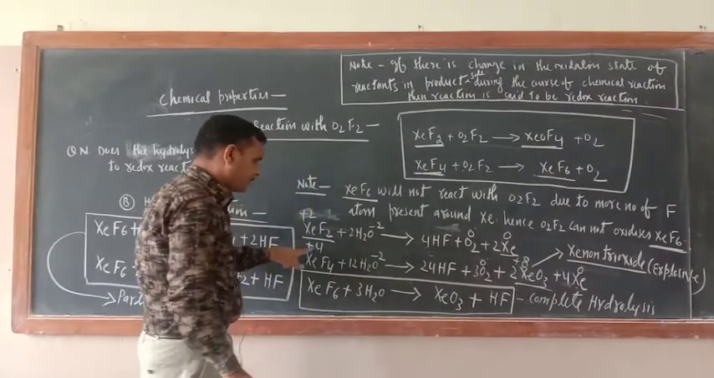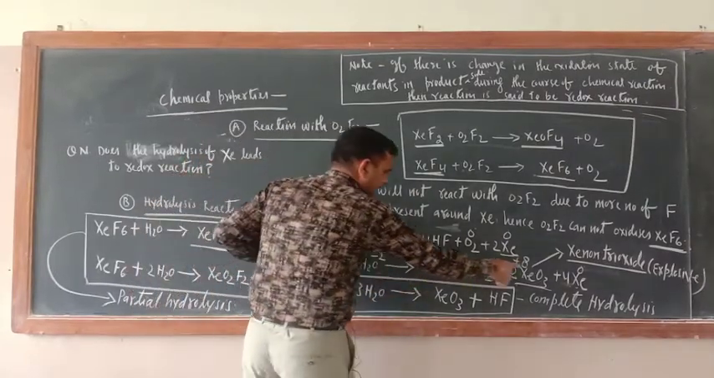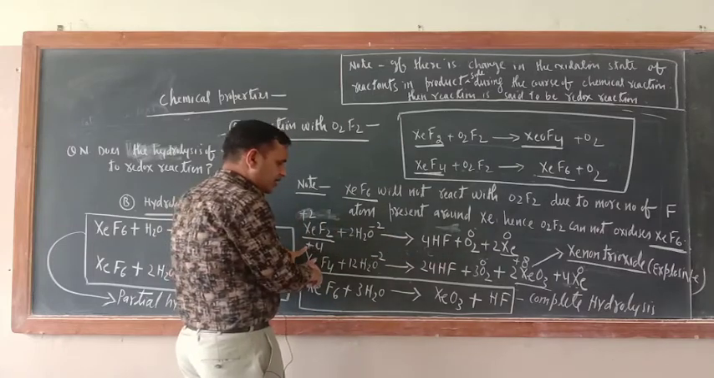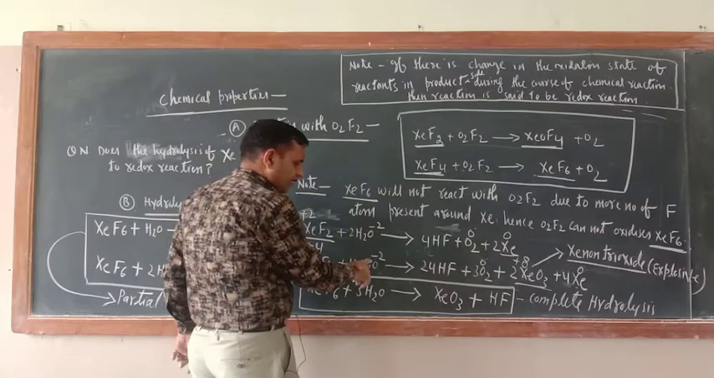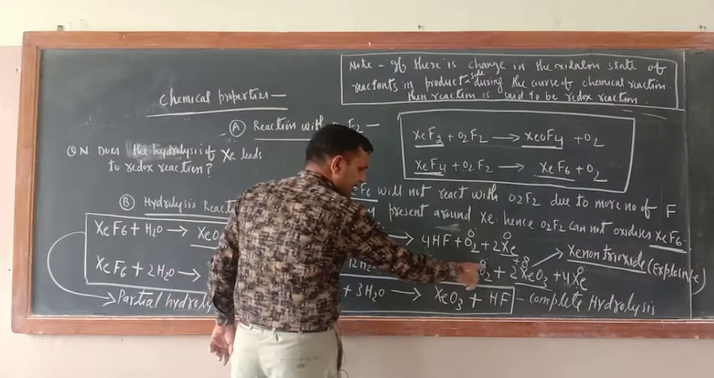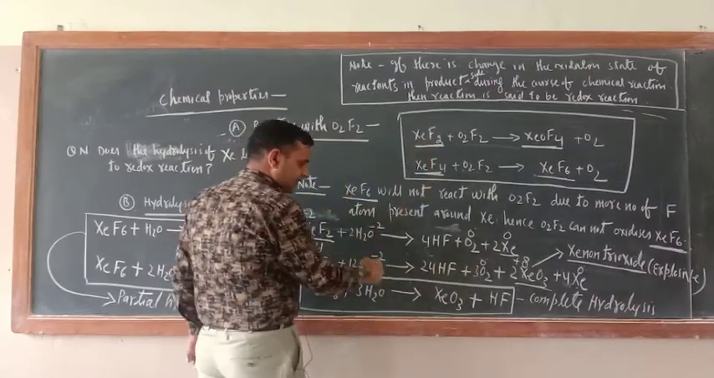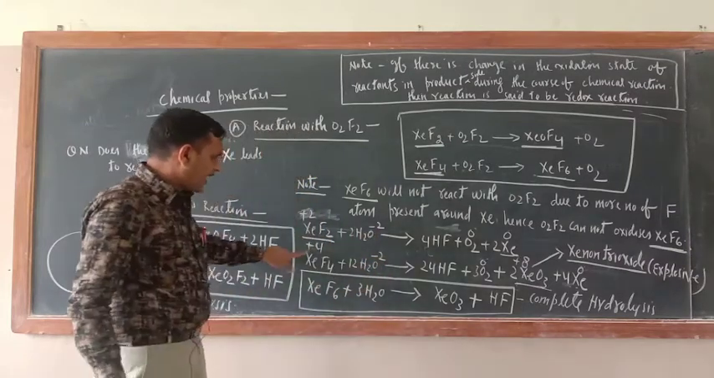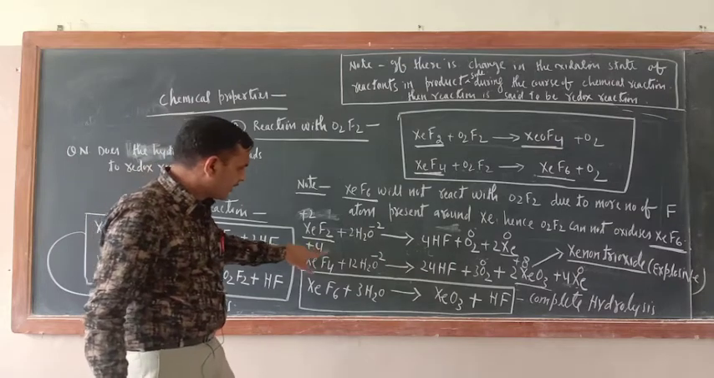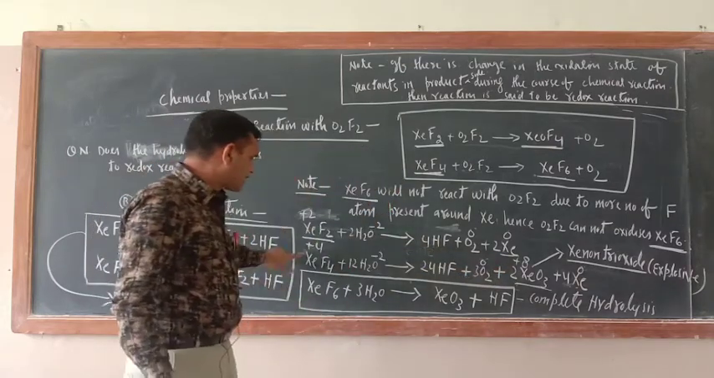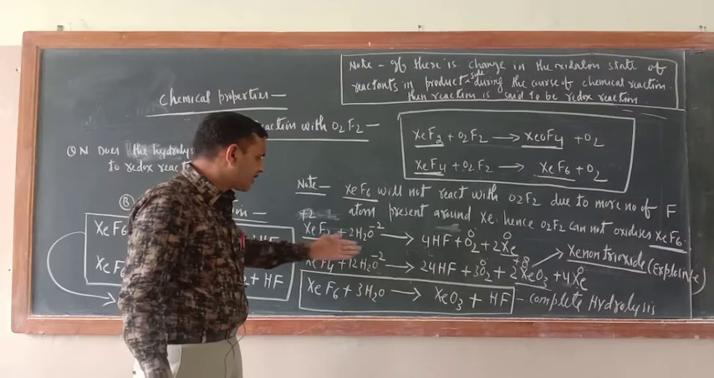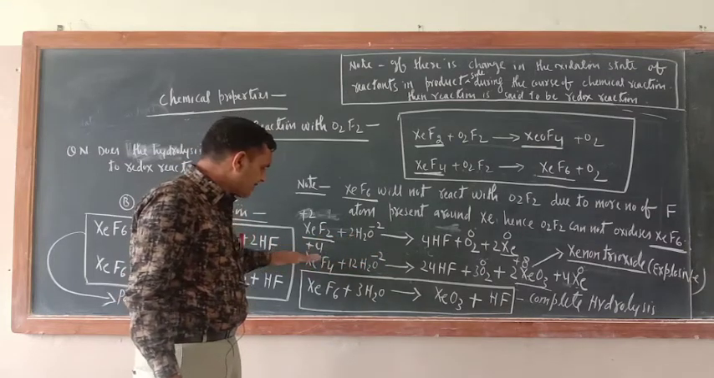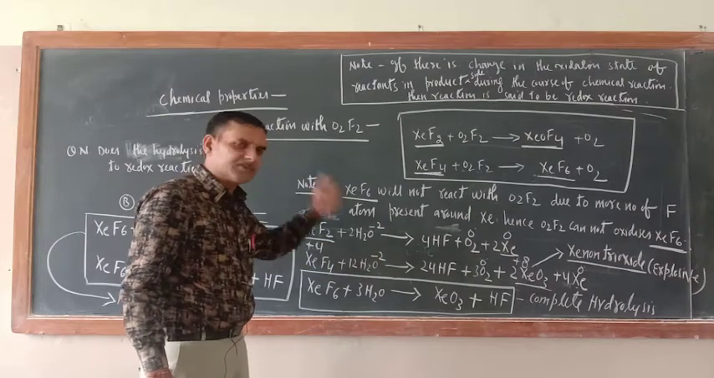If you consider +4 to +6, this is undergoing oxidation, hence it is a reducing agent. What about this one? Oxygen is -2, here 0. There is an increase in the positive oxidation state, so it is oxidation, hence reducing agent. Here also there is an increase in the positive oxidation state, so we can't say which one is an oxidizing agent and which one is a reducing agent.